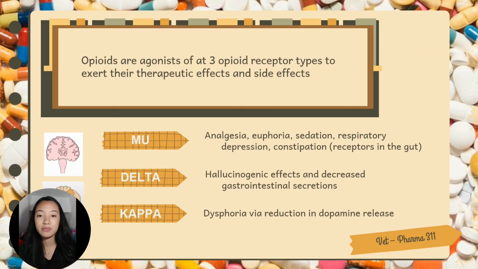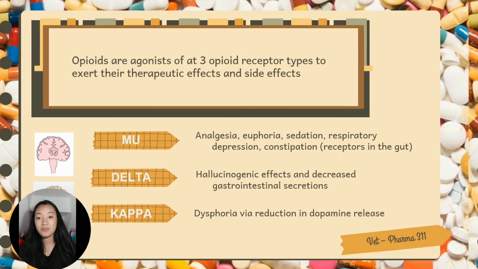Delta receptors in the brain may have a hallucinogenic effect. They are also located in the gut and cause decreased gastrointestinal secretions. Kappa receptors mediate dysphoria by reducing dopamine release.